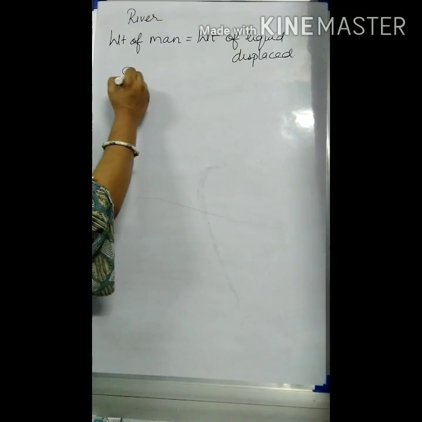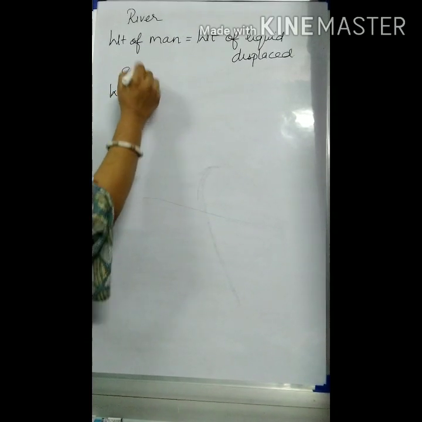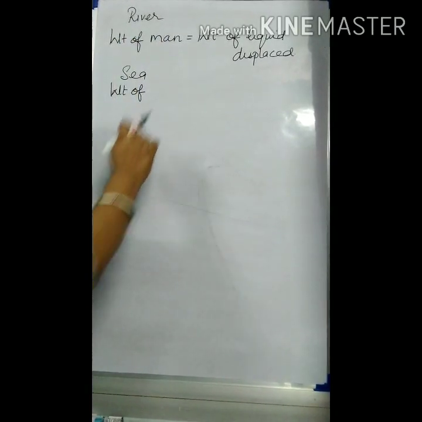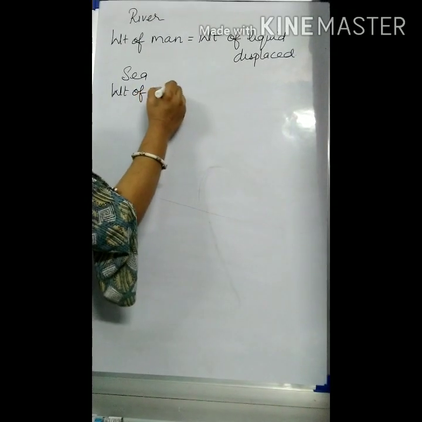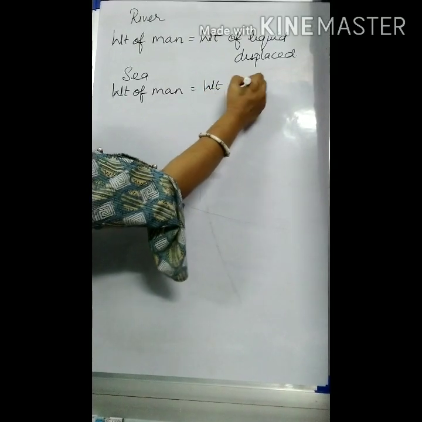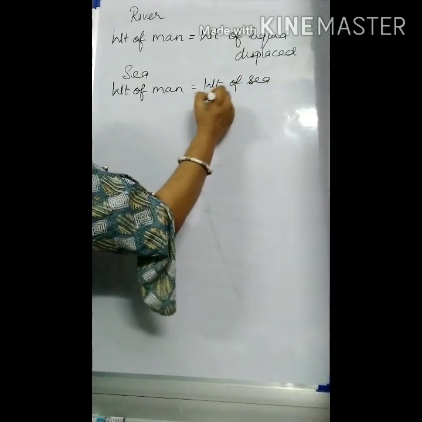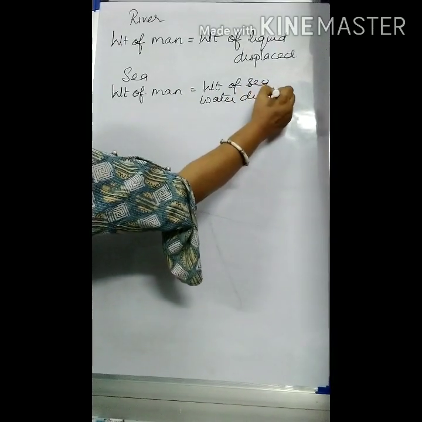Similarly, when he is in the sea, then again the weight of man is the downward force, and the weight of the liquid displaced is the upward force, upthrust acting on the person. So weight of man in the sea is equal to weight of sea water displaced. It is coming from the Archimedes principle.